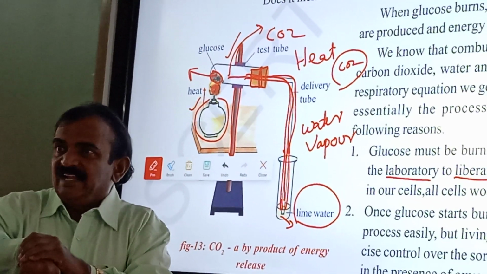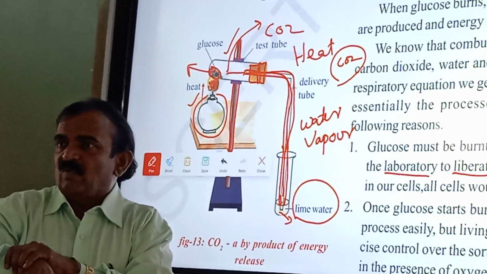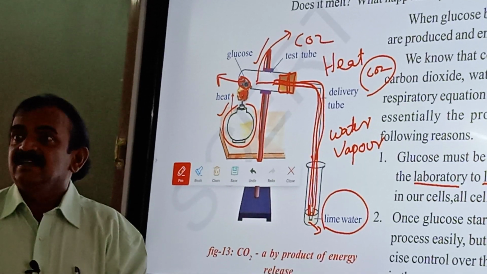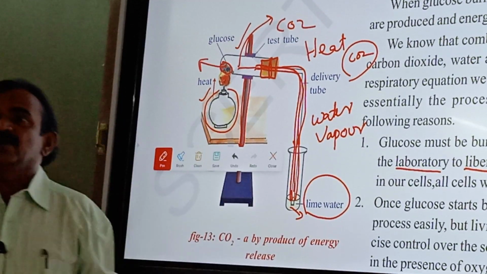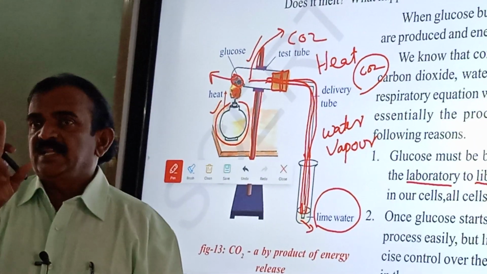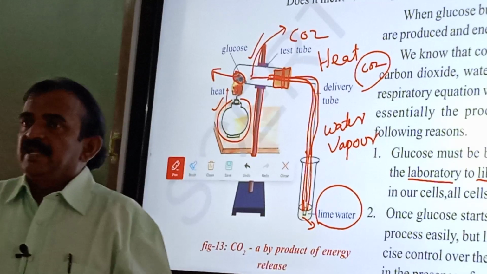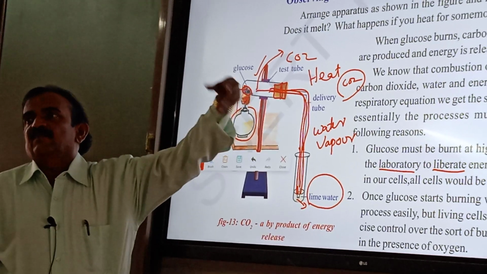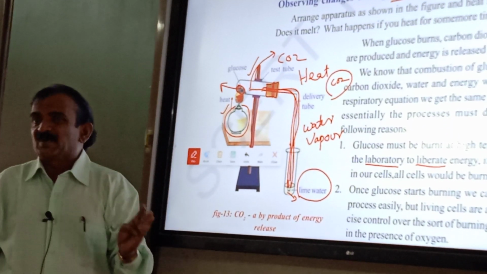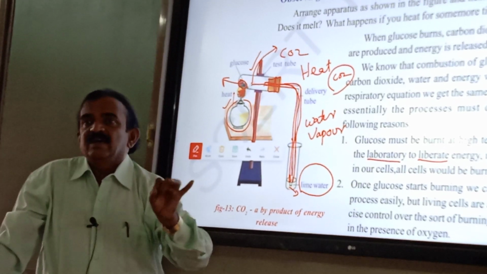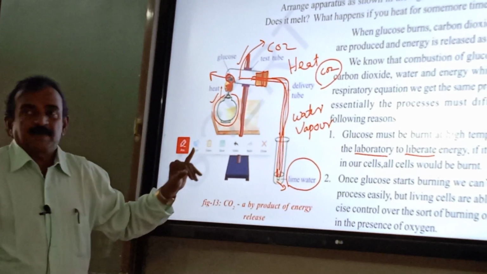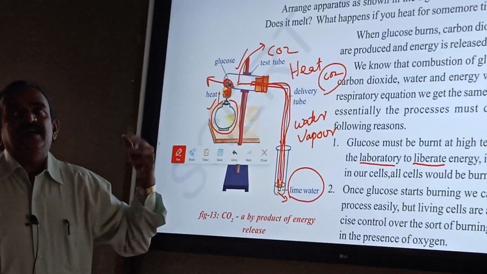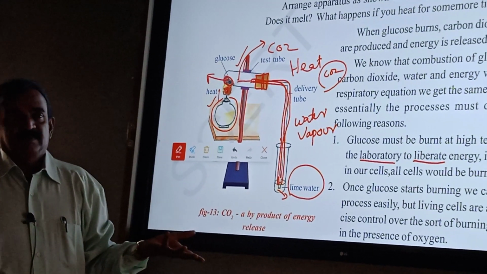Again, if you touch your friend's hand, your friend is always keeping what? 98.4 degrees Fahrenheit heat, normal temperature. In our body also heat is generating. In the same way, in our body glucose is burned in the cytoplasm and mitochondria, and finally carbon dioxide is produced, heat is liberated, and water vapor is released. So this experiment confirmed that when we burn glucose, it produces carbon dioxide, heat and water vapor.